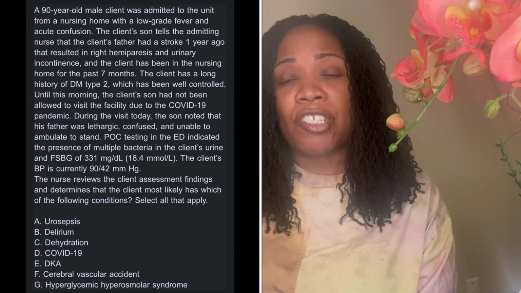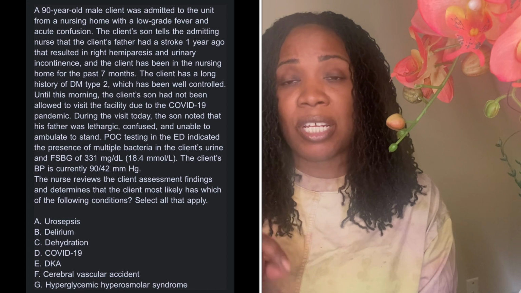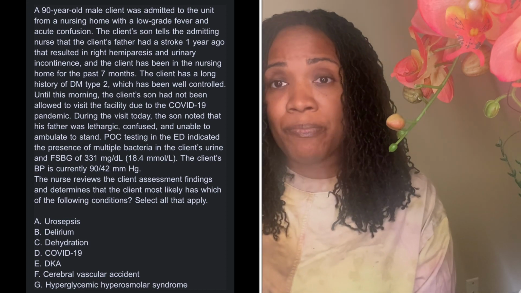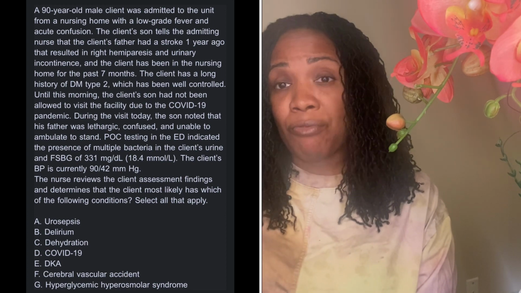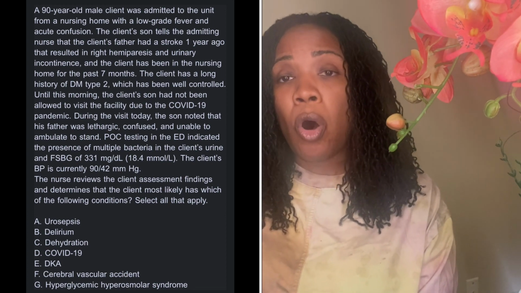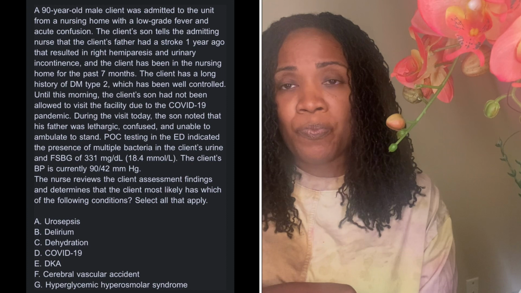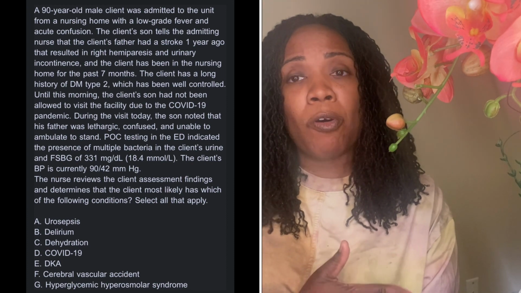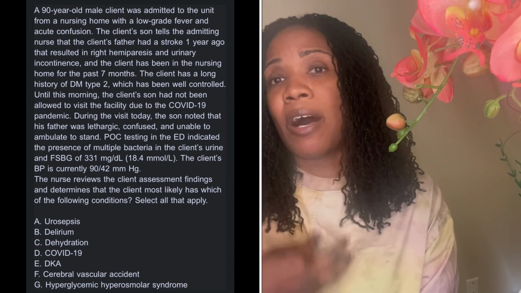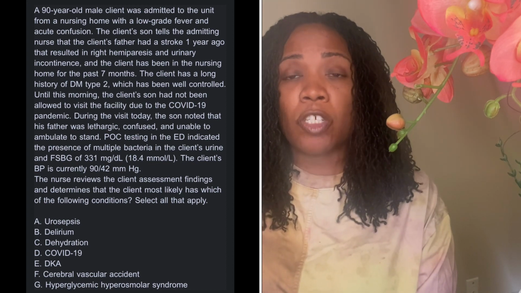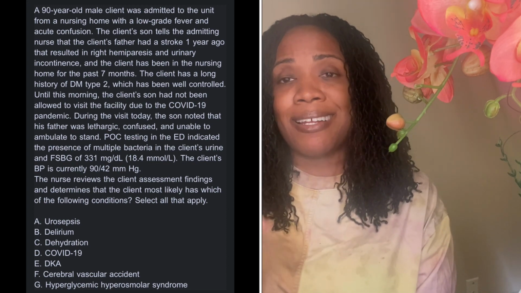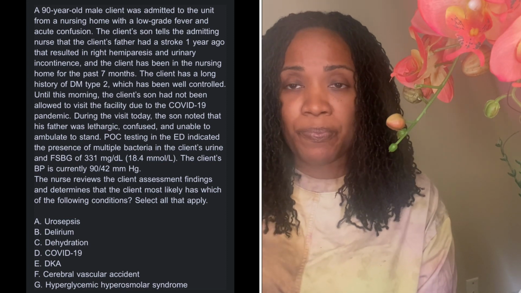Dehydration. My patient will have dehydration if they have a UTI. The reason being, they have an infection. If you have an infection, you're at risk for dehydration. Also, the blood pressure is low. If the blood pressure is low, that's hypovolemia. We're losing blood volume. If we're losing blood volume, we're losing fluid, right? So if we're losing fluid, that's going to put us at an increased risk for dehydration.